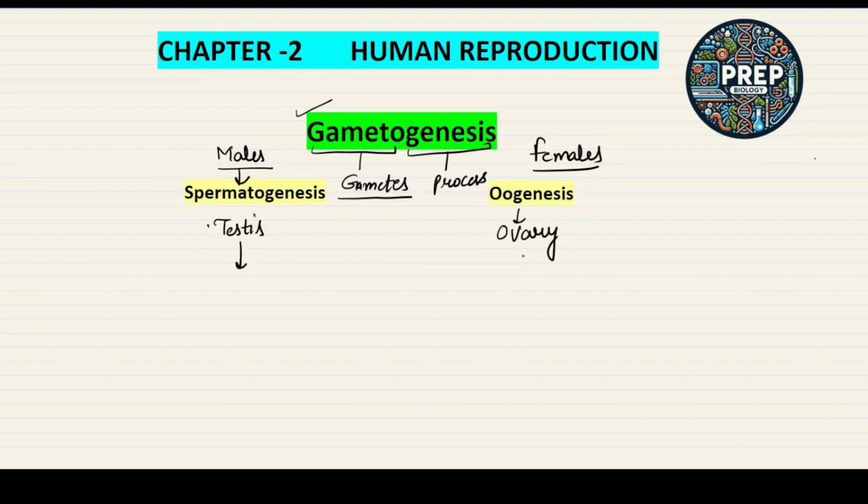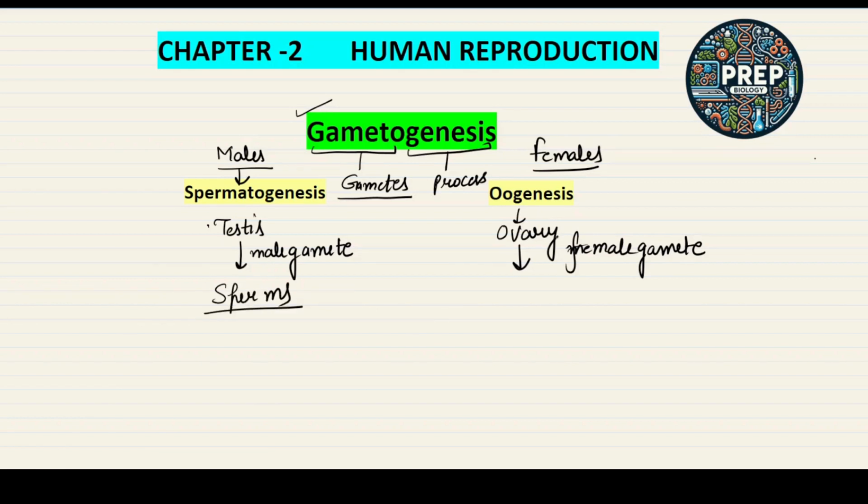The testis will produce the male gamete and the ovary will produce the female gamete. In males, the male gametes are called sperms, and in females, the female gametes are called ovum.